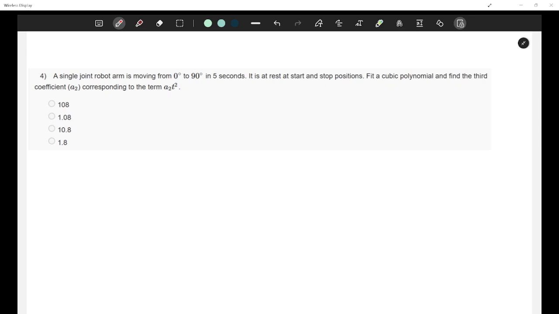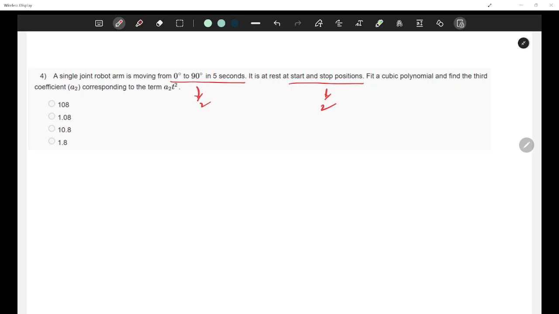A single joint robot arm is moving from 0 degrees to 90 degrees in 5 seconds, starting at rest and stopping at rest. We need to fit a cubic polynomial and find the third coefficient a2, corresponding to the term a2t square in this polynomial only. So let's start. It's 0 to 90 degrees in 5 seconds. Starting and stopping at rest would help me get two more constraints. So I'll get two constraints from here, and two constraints from here, right?